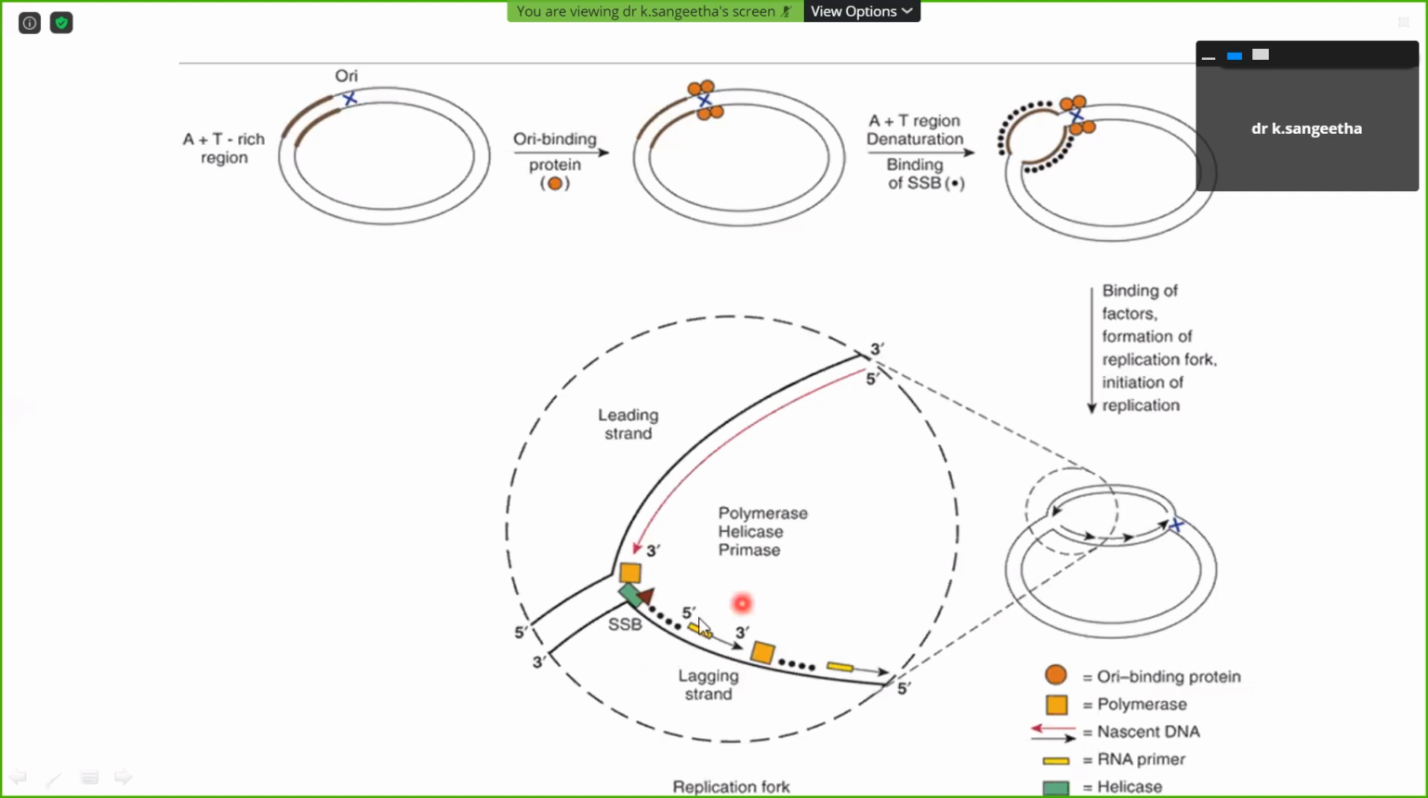Here you can see this is a single strand binding protein. This is an RNA primer, the yellow one is an RNA primer. They are followed by a DNA polymerase. Then newly synthesized DNA is going to start in this direction. So the DNA polymerase will always synthesize towards the 5' to 3' direction, and the bond between nucleotides will be a 3' to 5' phosphodiester bond.